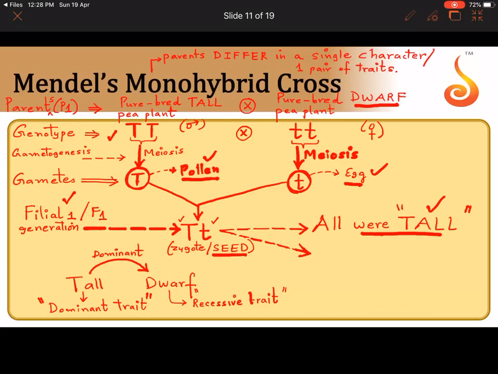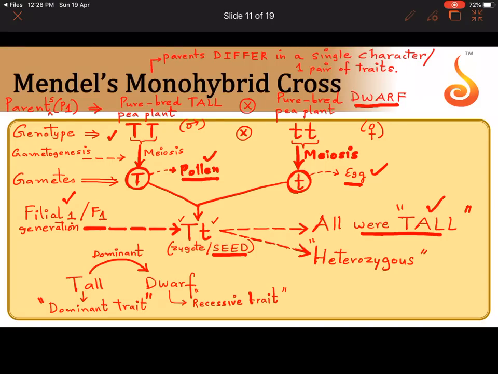Can you tell me this F1 hybrid, is it homozygous or heterozygous? It is heterozygous because it has two unlike alleles, capital T on one member of the homologous pair, small t on the other member of the homologous pair. So the F1 hybrid is heterozygous. All the F1 hybrids grew to become tall. Why?